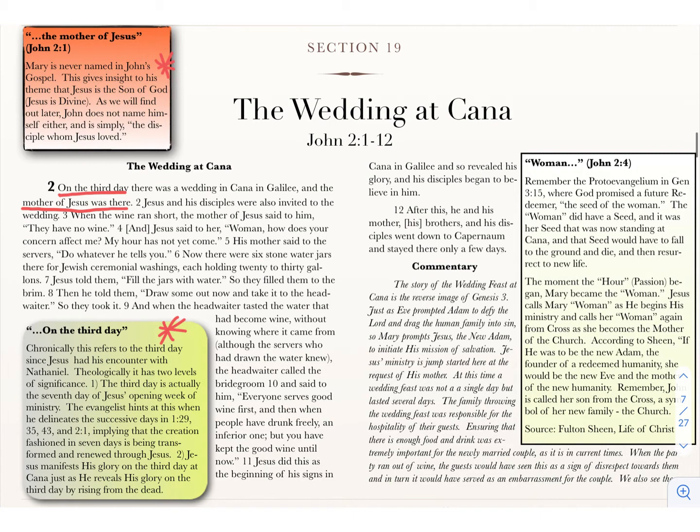If you look over in the commentary, where I just put that little red dot. At this time, weddings were not just a single day kind of thing. Rather, they lasted several days. We talked about that, if you remember the marriage of Jacob to Leah and Rachel. It was a whole big thing. So the family that threw the wedding was responsible for the hospitality of their guests. You had to make sure there was enough food, enough drink. Everyone was really reliant on this being a good party.